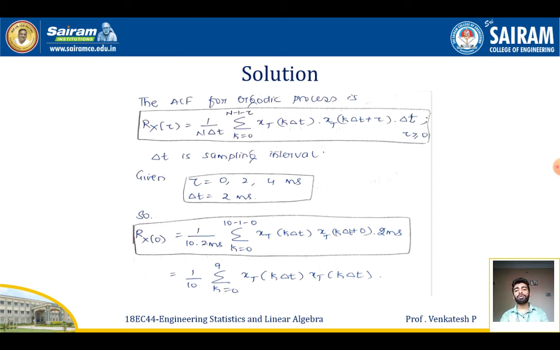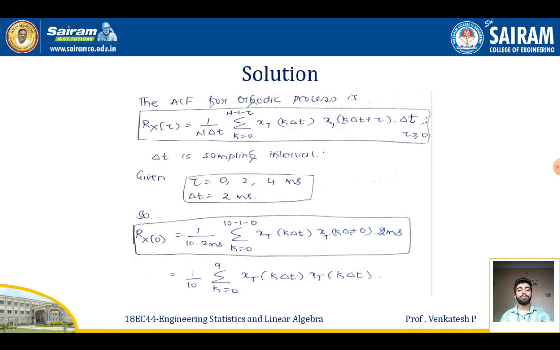So Rx of 0. In the first case, at tau equal to 0, I'll be getting Rx of 0 equal to 1 by 10 into 2, summation k from 0 to 10 minus 1 minus 0, x of k delta t, x of k delta t plus 0 into 2 meters. I got it. On simplifying this, I'll be getting 1 by 10, summation k from 0 to 9, x of k delta t, x of k delta t.